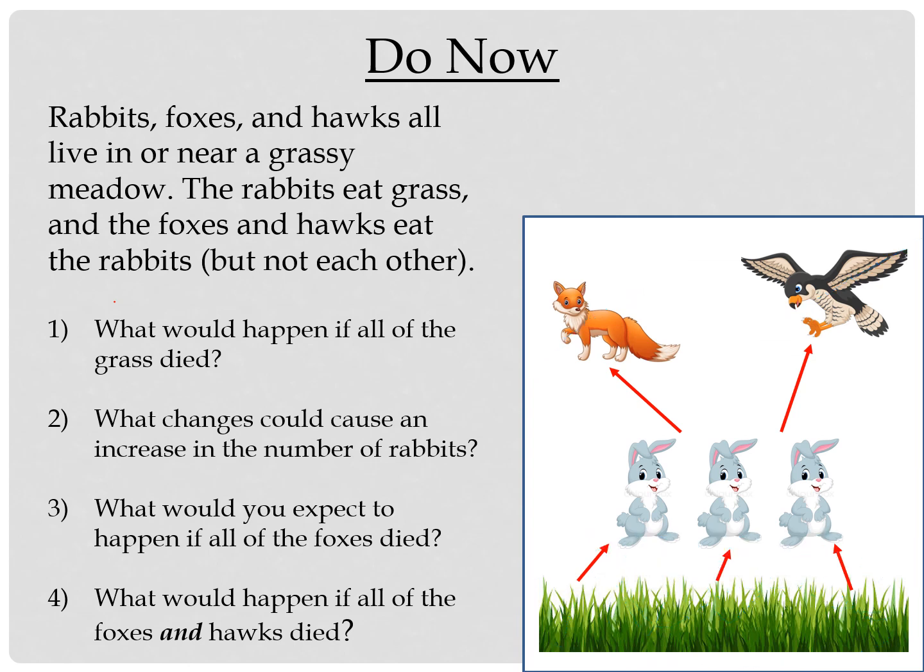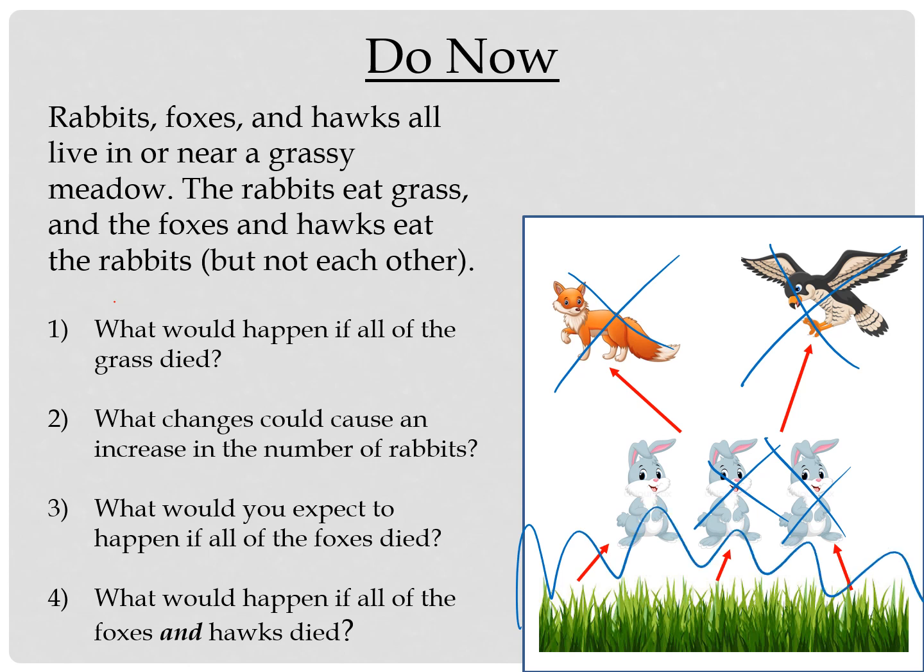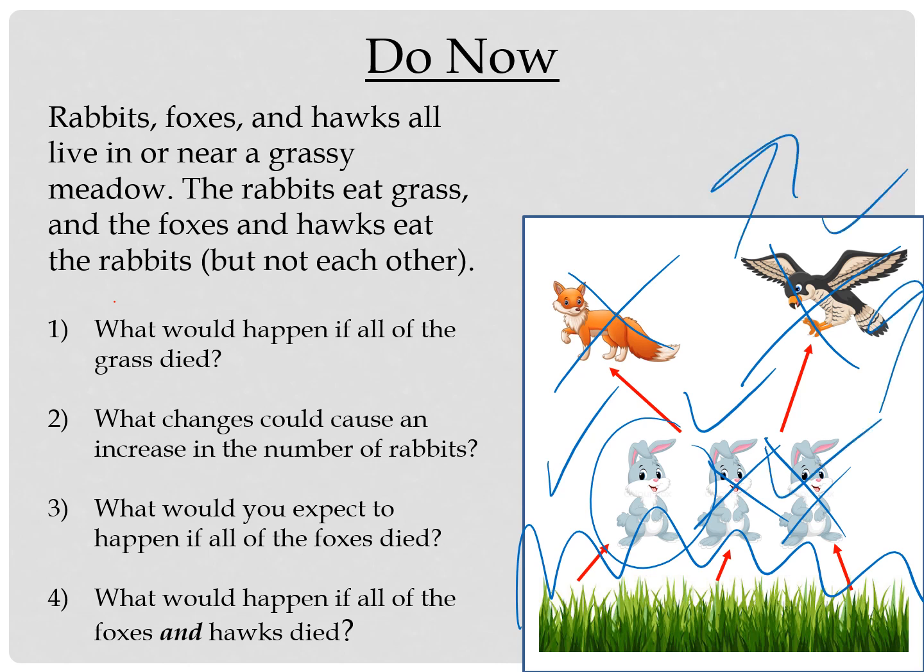Number 3, what would you expect to happen if all the foxes died? So we're getting rid of just the foxes here. Well, I would think if they're not eating the rabbits, you could probably get more rabbits. At the same time, that would give more food for the hawks, so you'd probably then get more of the hawks. And if there are more hawks, they start to eat the rabbits, and that could cause less food to be present for the hawks. So the hawks start to die. With fewer rabbits, the grass starts to grow crazily. But if you get more grass, then the fewer surviving rabbits can survive a lot better, and that would probably increase the hawks a lot more. And like I said, you can go crazy if you start to think about this. This is why nature is such a fluid, dynamic thing, because it's always changing.